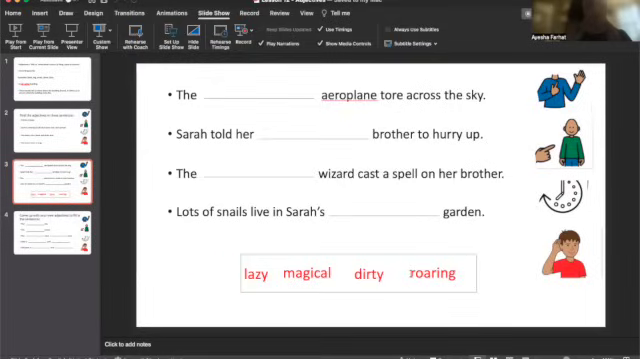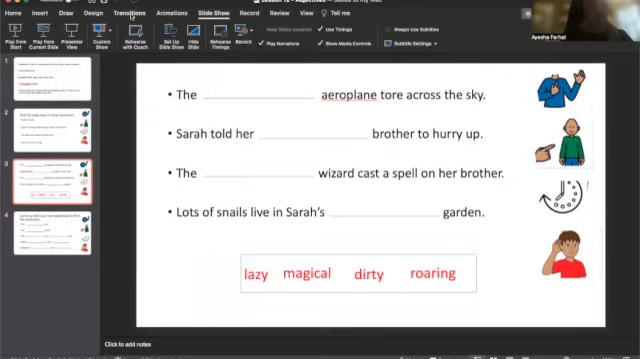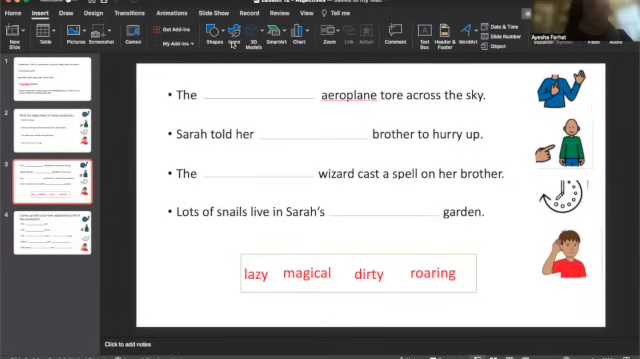Roaring is the sound that an aeroplane makes when it goes really, really fast. So I think the word that is missing is roaring because it tells us in our mind what sound the plane was making when it tore across the sky, when it went really, really fast across the sky. So let's add that one in there. There we go. So roaring.